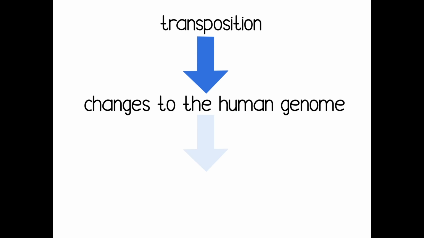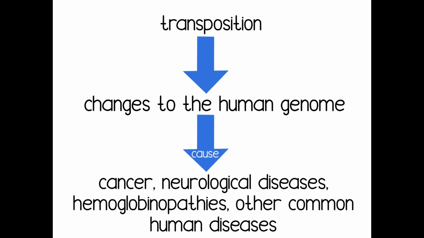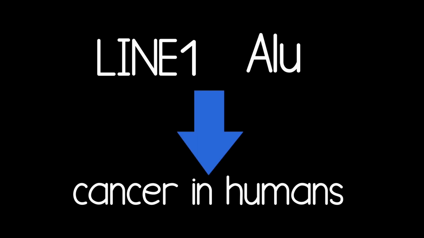Transposition changes the human genome, which may cause cancer, neurological diseases, hemoglobinopathies, and other common human diseases. Specifically, the transposition of transposons such as LINE-1 and Alu have been implicated as the cause of many types of cancers in humans. So, how can we stop transposition in our DNA?